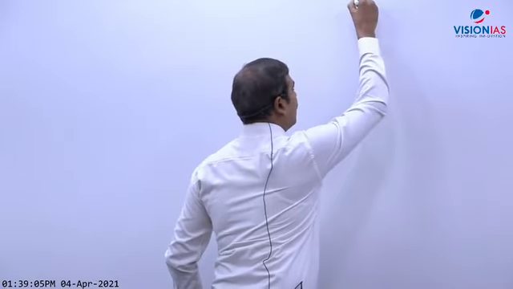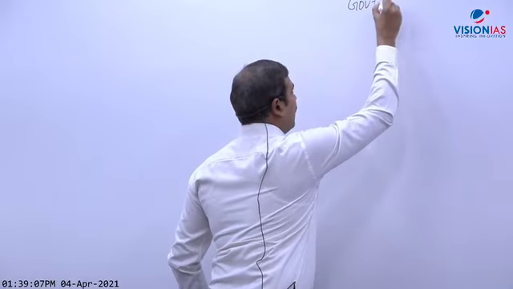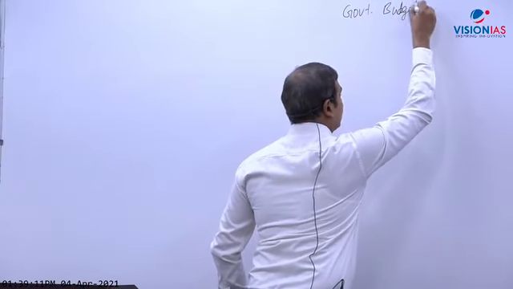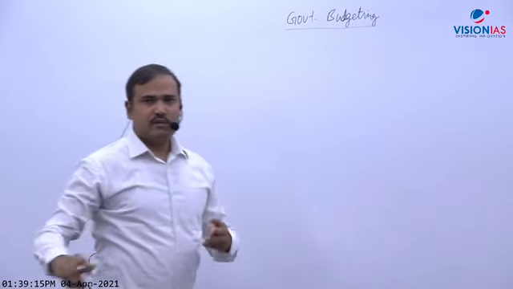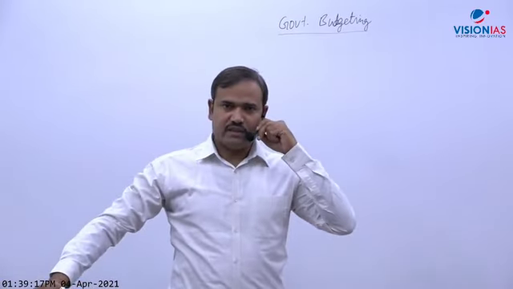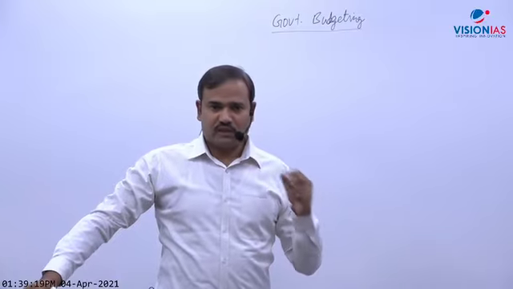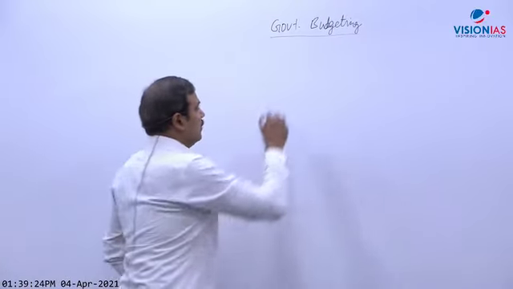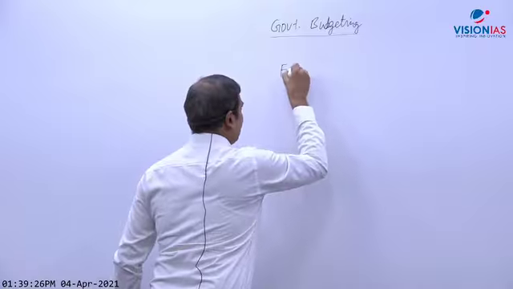So good afternoon, everybody. We were taking up government budgeting. So we have discussed budget, types of budgets, structure of budget, types of receipts and expenditures, and budgetary deficits, and a few measures to reduce fiscal deficit, that is fiscal reforms. Now, next topic is fiscal policy.